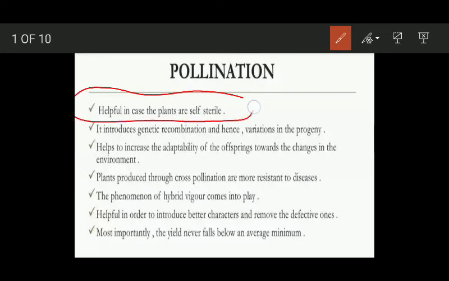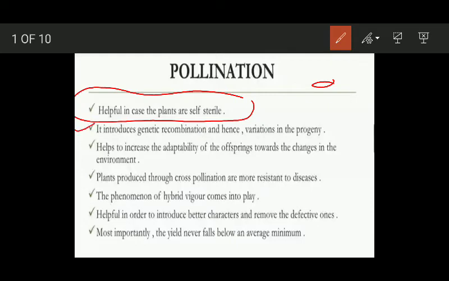Cross pollinated plants have a number of advantages, and these advantages include, first of all, a number of plants which are self-sterile. Self-sterile means their pollen grain cannot germinate on their own stigma. So in such cases where you have self-sterility issues, cross-pollination is the only way of producing the progeny.